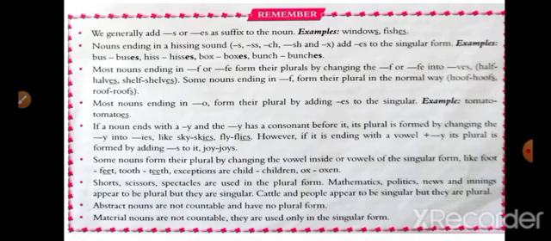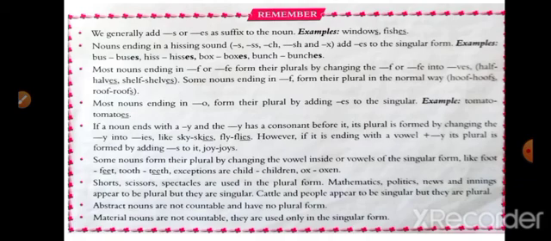However, if it is ending with a vowel plus y, its plural is formed by adding s to it: joys. Some nouns form their plural by changing the vowels inside of the singular form, like foot, feet, tooth, teeth. Exceptions are child, children, ox, oxen.